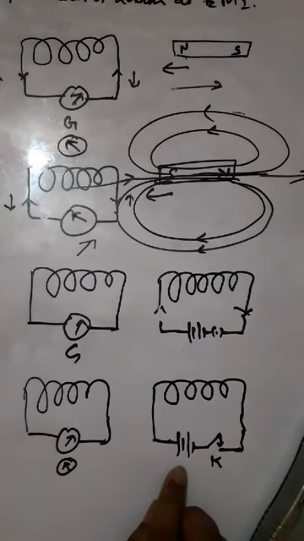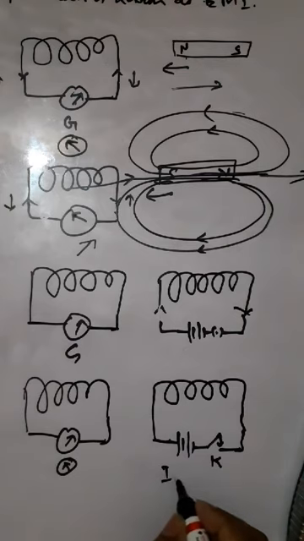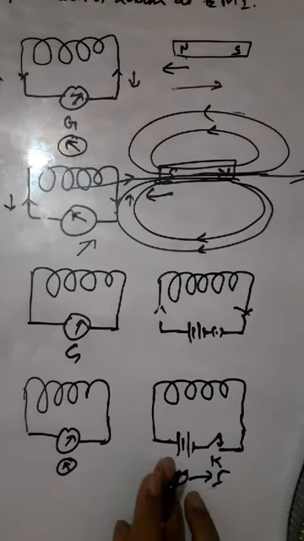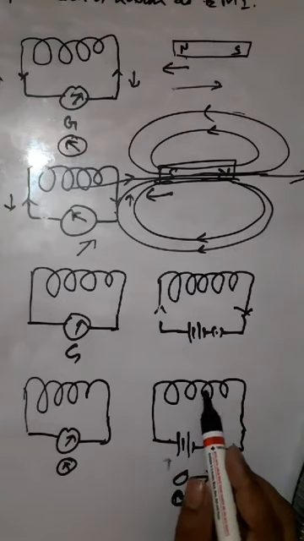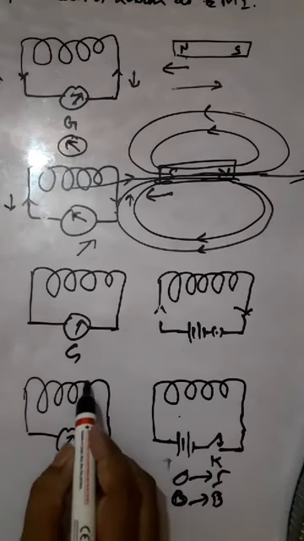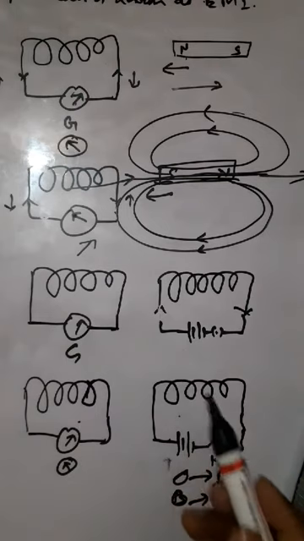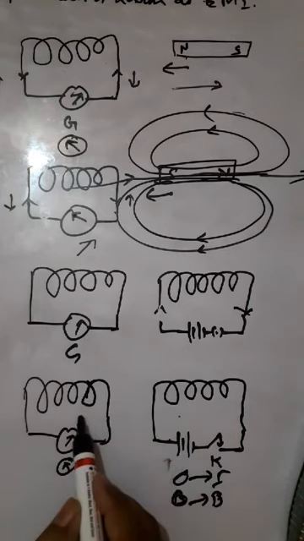This is why: suppose the key was off, and now if you tap it on for a small moment, the current in the solenoid increases from 0 to some value I. So its magnetic field will increase from 0 to some value B. So if its magnetic field increases, the magnetic flux of this solenoid passing through this coil will change from 0 to a certain value. When I becomes constant, B becomes constant, and after that the flux passing through the coil becomes constant.